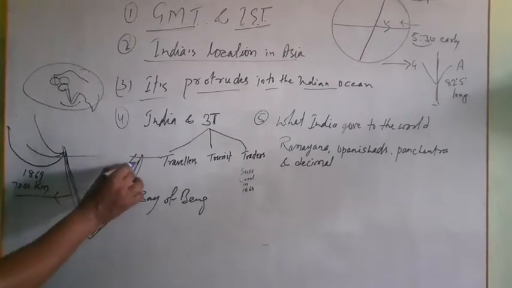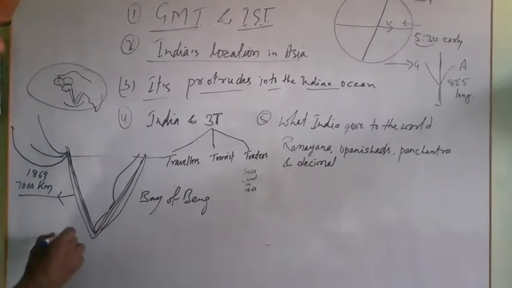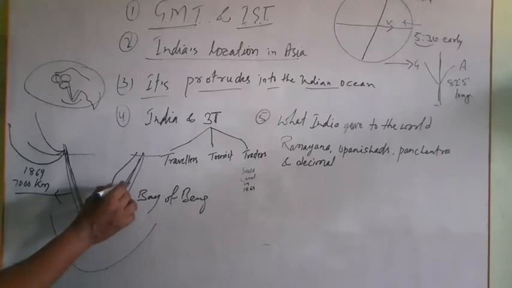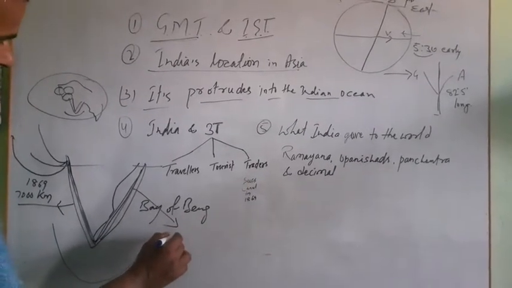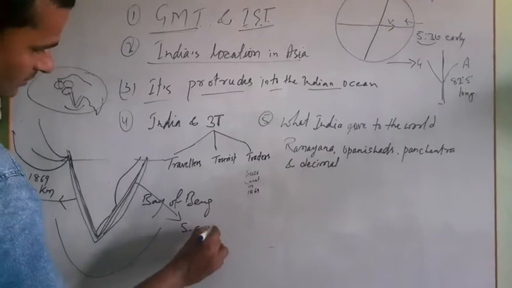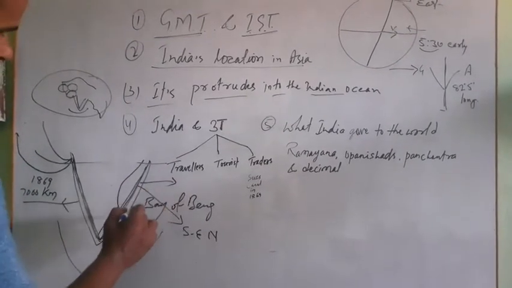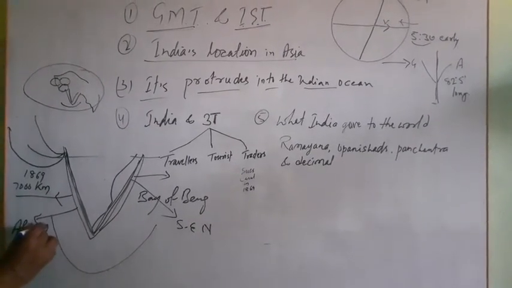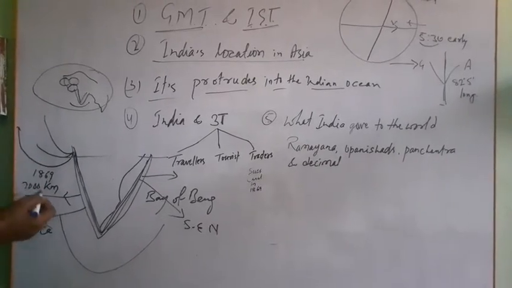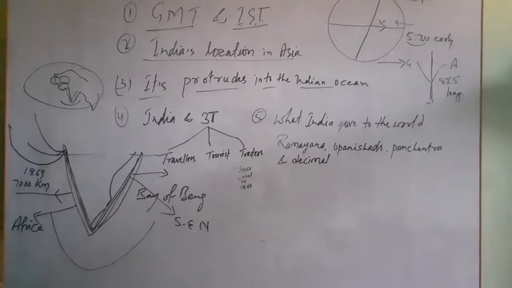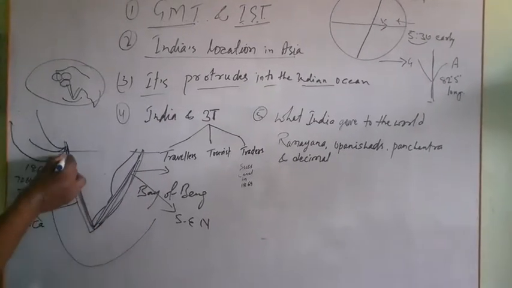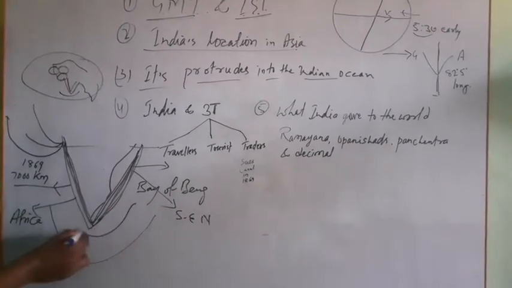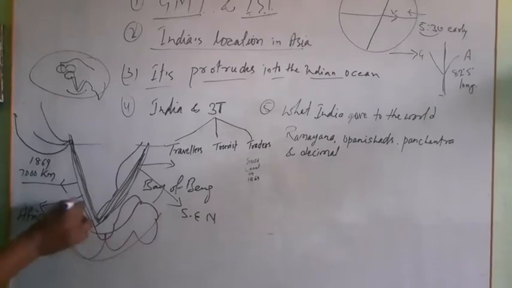So this produce provides vast control for India in the Indian Ocean and easy accessibility to trade with Southeast Asian nations, our neighbors, and Africa, Europe, Central Asia, and West Asia. So this is the benefit of India's produce in the Indian Ocean. This big water mass is known as the Indian Ocean.